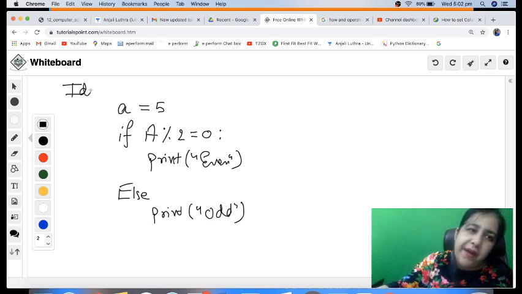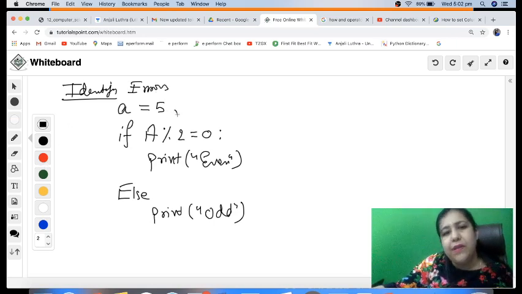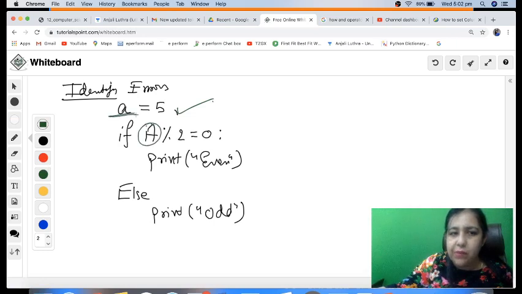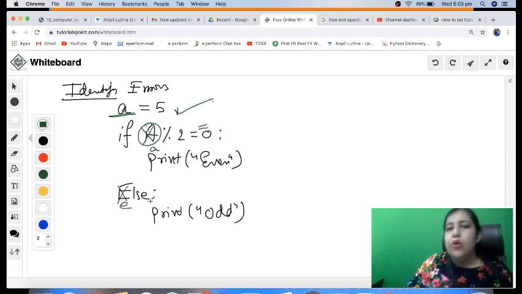and it is asked that you have to identify the syntax errors in this. So how would you identify the errors? The first statement seems to be fine. So yeah, this is fine. A mod 2 equal to 0, we have a problem. We don't have a variable with capital A, it is small a. So this should have been small a. We don't compare with a single equal to, so there we should have a double equal to sign. Then we don't have capital E, it should be small, and you must have a colon after this.